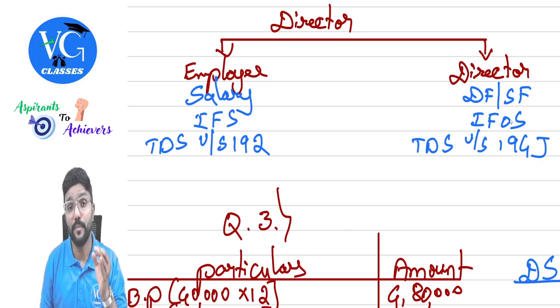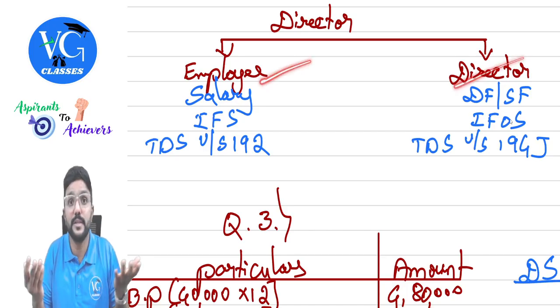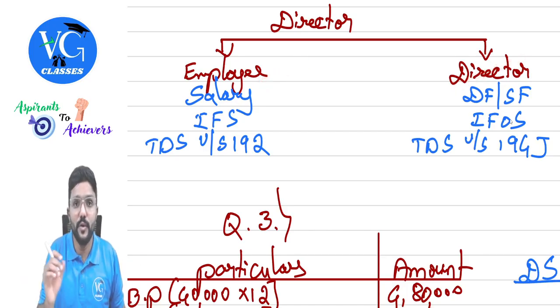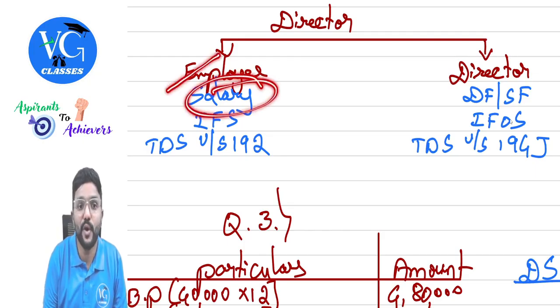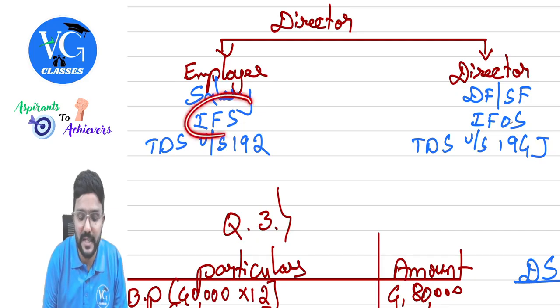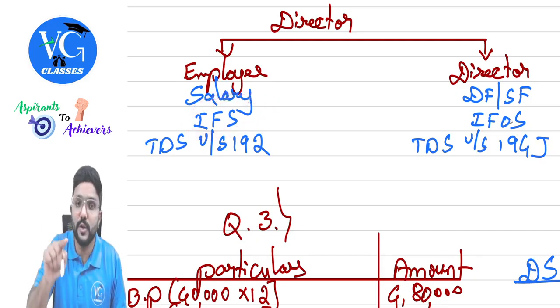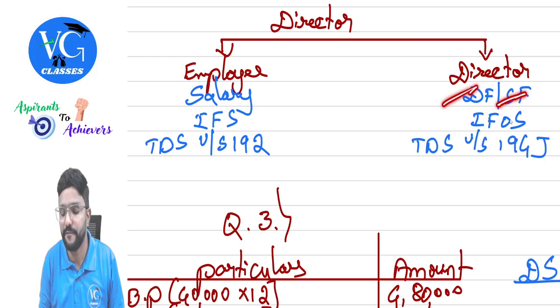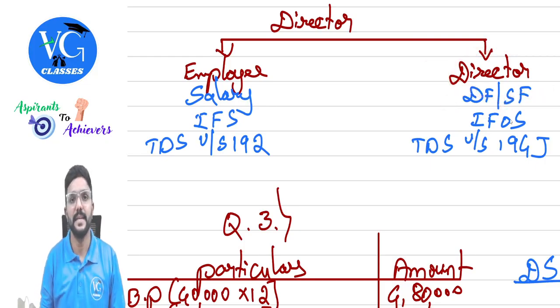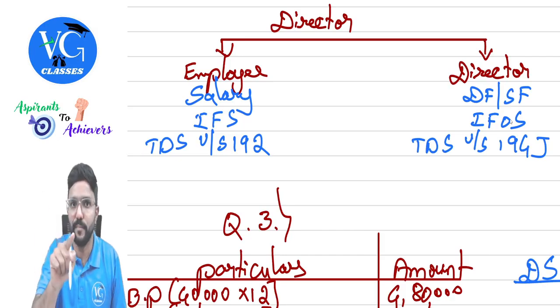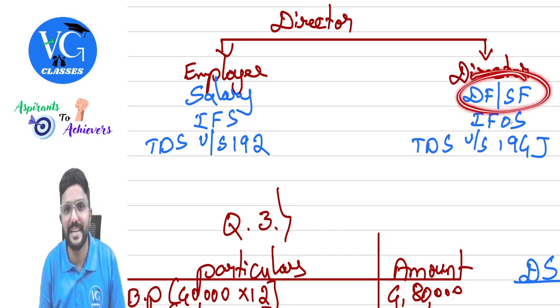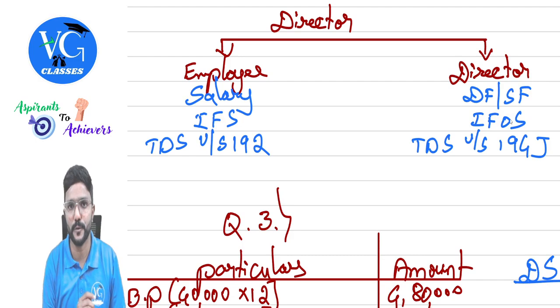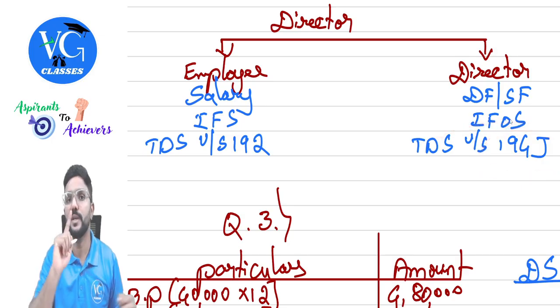And now important. Sir, what if I am a managing director and receiving both? The possibility is there. I am a managing director of a company. I am getting salary in my employee capacity. That will be taxable under the head salary. And he is also getting director fee or sitting fee in director's capacity. In such case, even though he is an employee, this amount will be taxable under the head income from other sources. And the company would deduct TDS under section 194J.